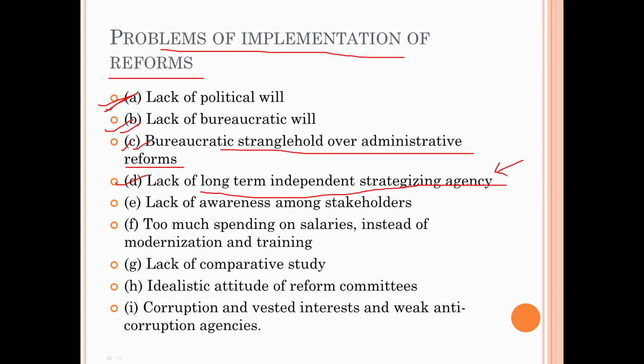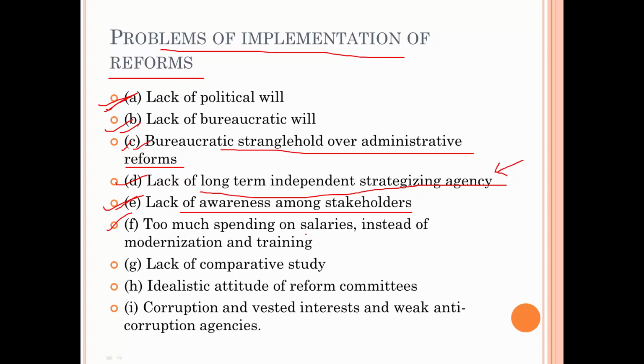Then fourth point is lack of long-term independent strategizing agency. You have already seen that ARC1 gave a recommendation that there should be an independent agency for implementation of these reforms, but that agency has not been formulated. Then next point is lack of awareness among stakeholders. The people who will be benefited by these reforms themselves don't know how to make sure that the reforms happen. Like the Anna Hazare movement happened, so there they ensured that the Lokpal bill is passed, but such awareness is missing mostly.